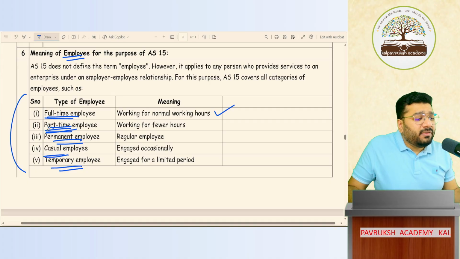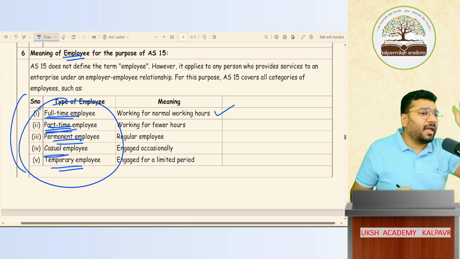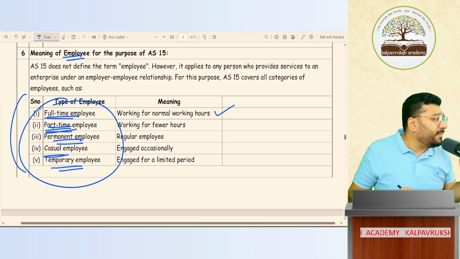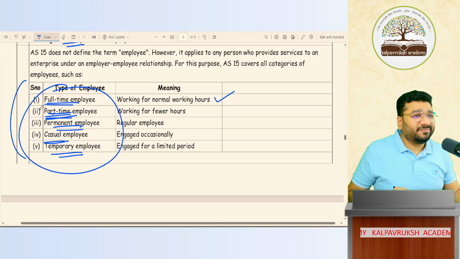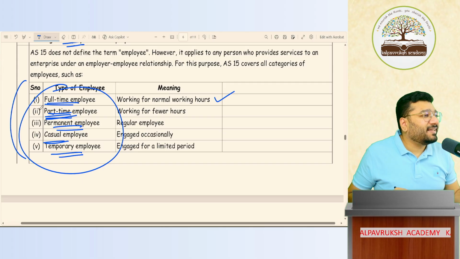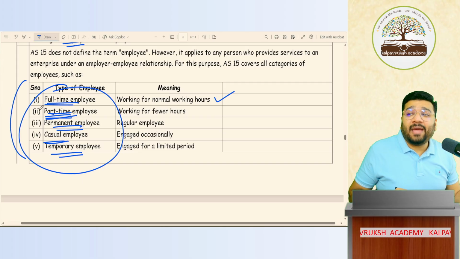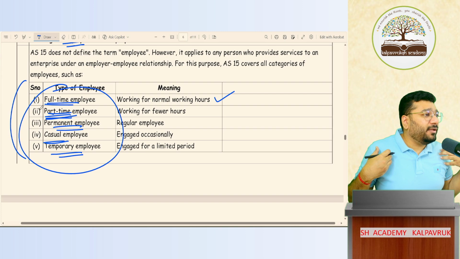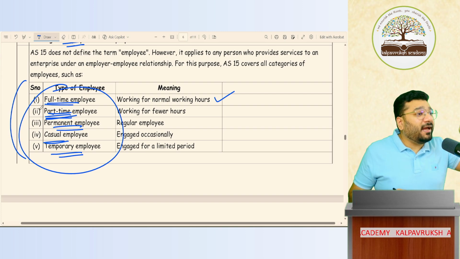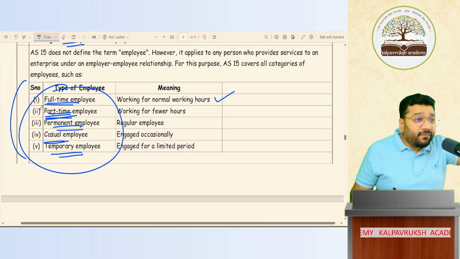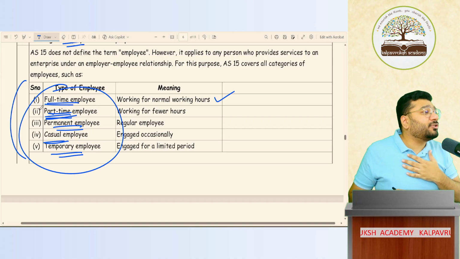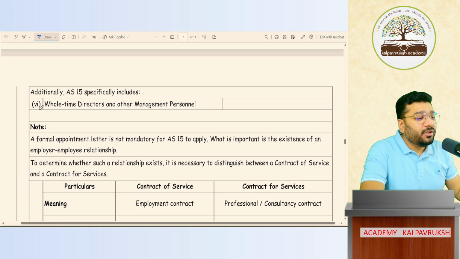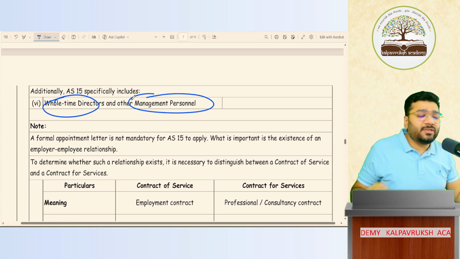Got it? Not got it? We discussed each and every item in depth in the last class, so again going through all these points doesn't make sense. Apart from that, one more relation is treated as employee: full-time director. I'm the director of Kalpavrish Academy. So between me and the organization, there is an employer-employee relationship. So if any benefit is received by me from the organization, or if the organization is giving any kind of benefit to me, that also will be considered as employee benefit. So full-time directors and other management personnel.